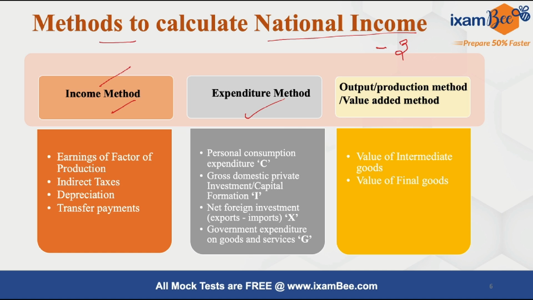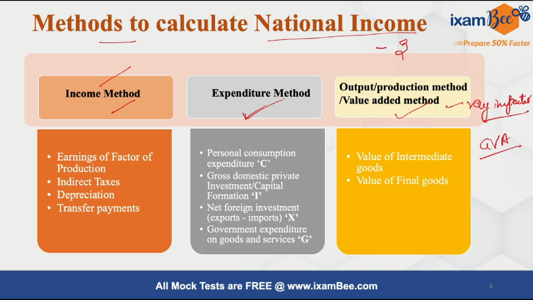The second method is the expenditure method, because here we take the expenditure made by each and everyone in an economy, and we try to find out the national income using expenditures. That is why the name is expenditure method. The third method is the value added method. It is also known as the production method or output method. It is very important, and nowadays it is gaining more and more importance. So these are the three methods for calculating national income: income, expenditure and value added method.